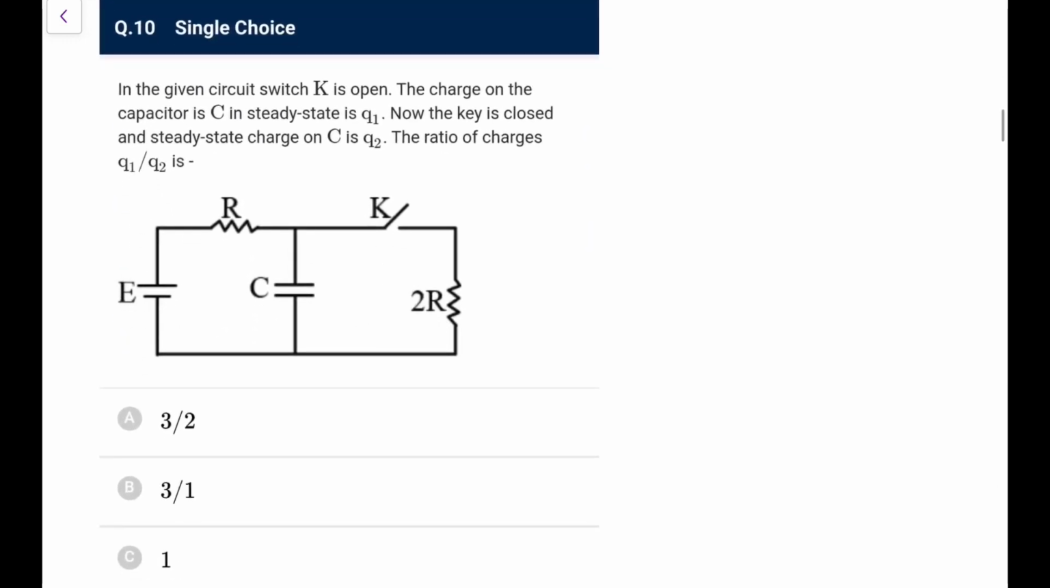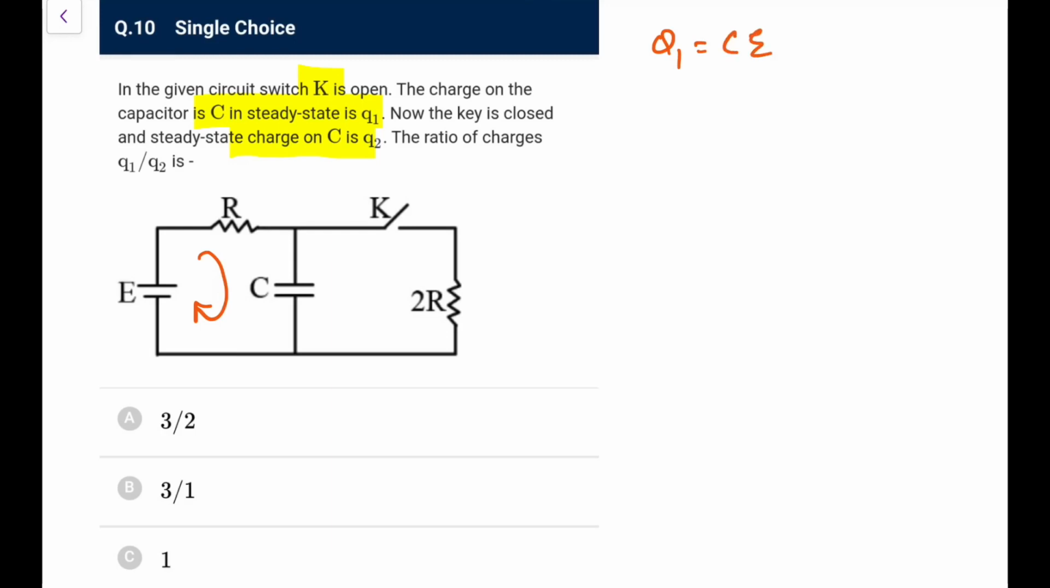Next, in a given circuit, switch K is open, the charge on the capacitor C in steady state is Q1. Now the key is closed and the steady state charge on C is Q2. The ratio of charges Q1 by Q2 is. Now what happens? First of all, when the key is open, this would be the circuit, so the complete potential will be on C, so we can write this Q1 as CE.